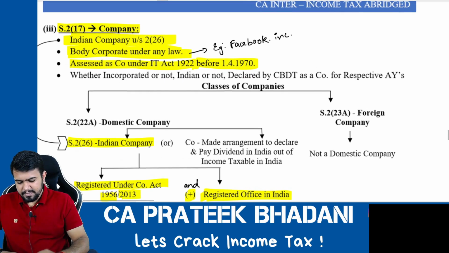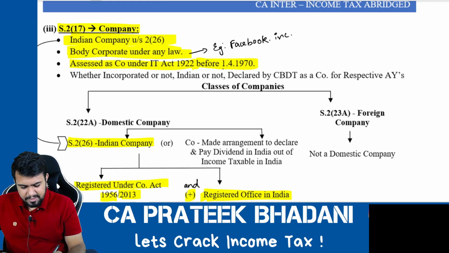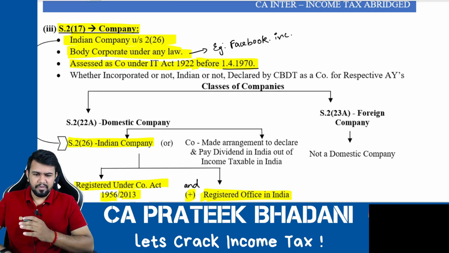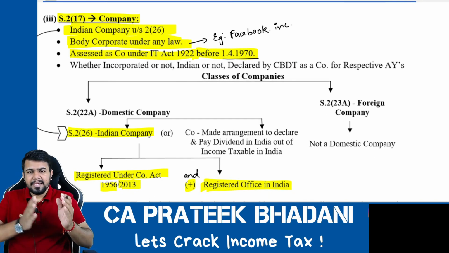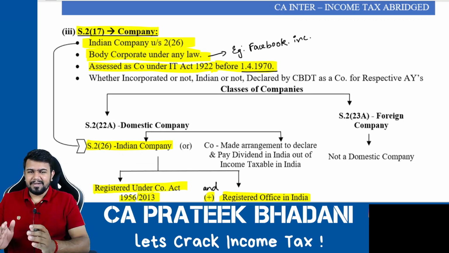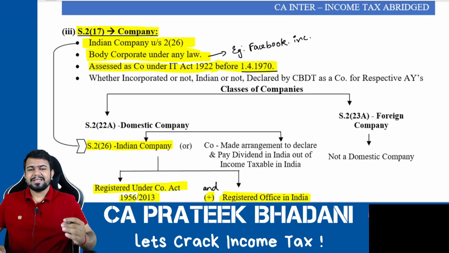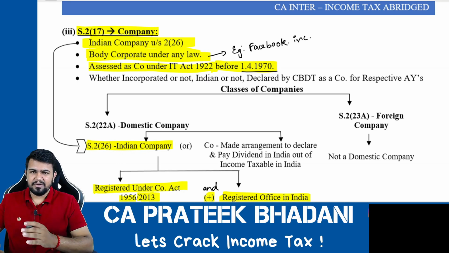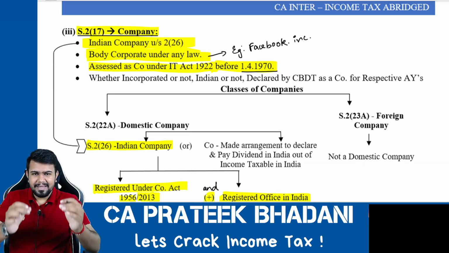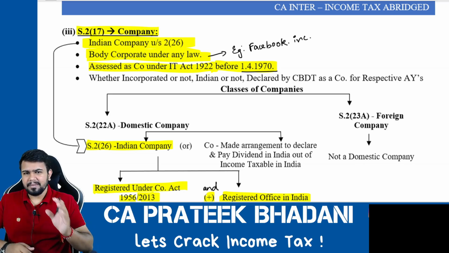But it must be before 1/4/1970, not on or before 1/4/1970. So before 1/4/1970, if an organization was recognized as a company in the old income tax law, what is the old income tax law? Income Tax Act 1922. Then that organization will be considered as a company now also, that is, in the new income tax law.